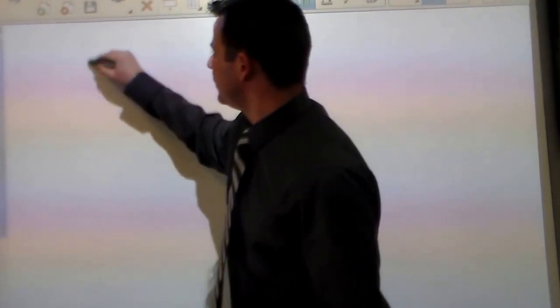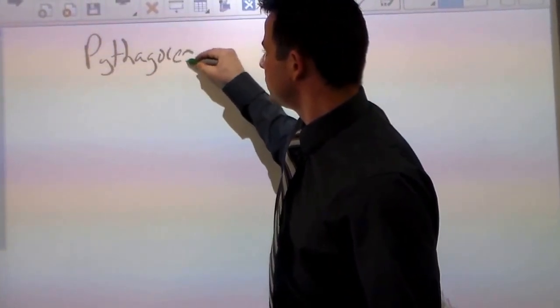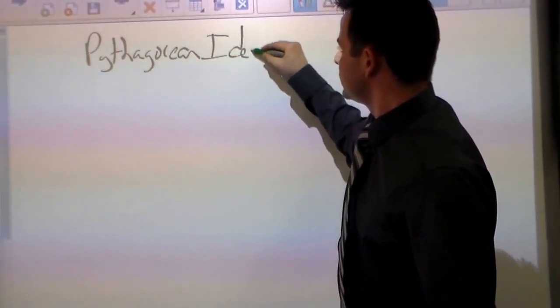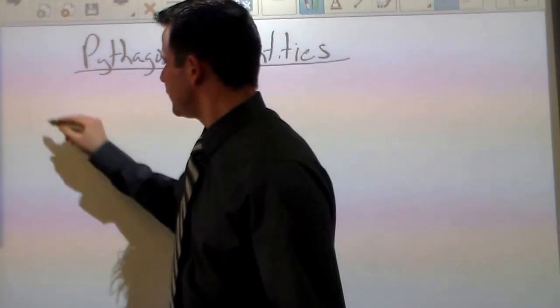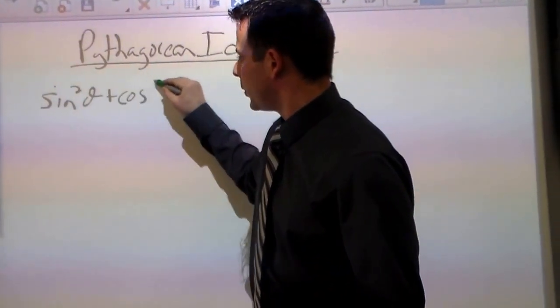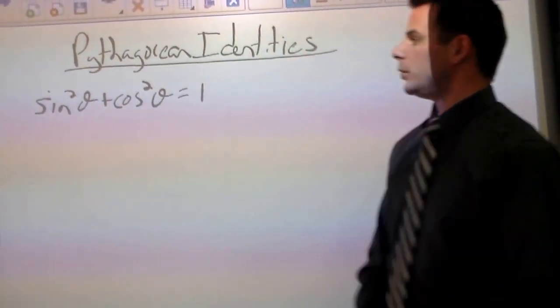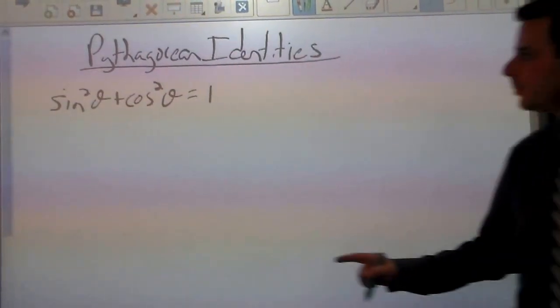Pythagorean identities all come from sine squared plus cosine squared equals 1. They all come from that fact. That is an identity.